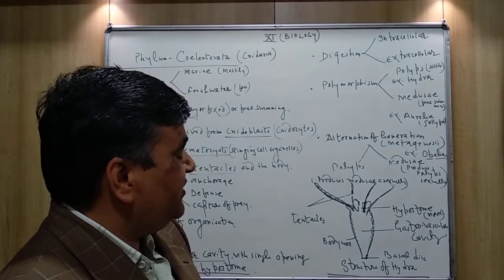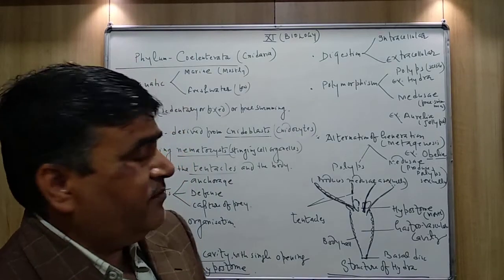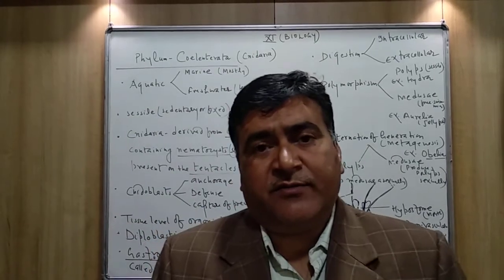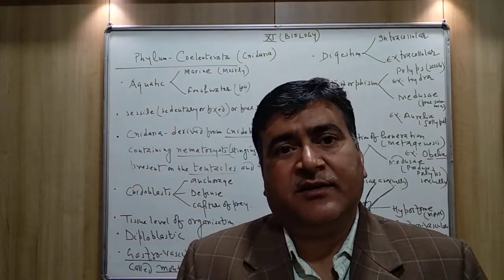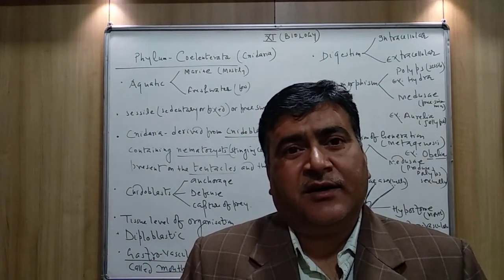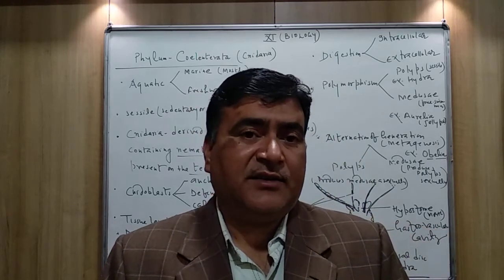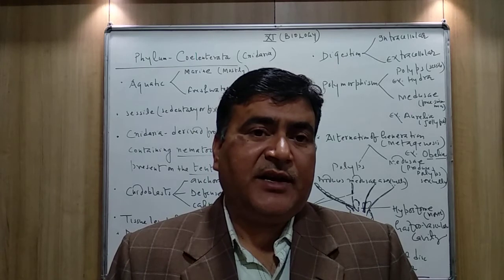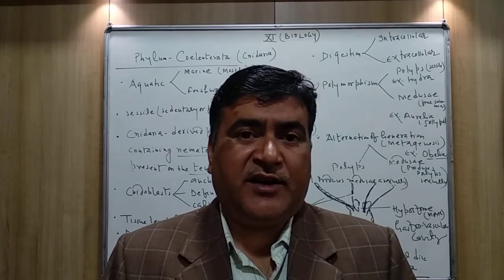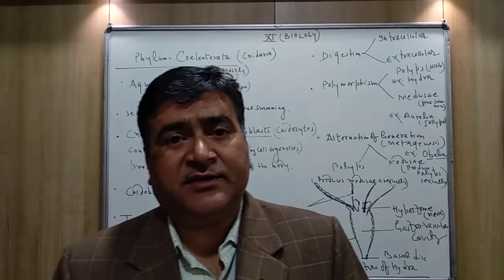And the next question is, make a labelled diagram of the hydra and write the functions of tentacles.